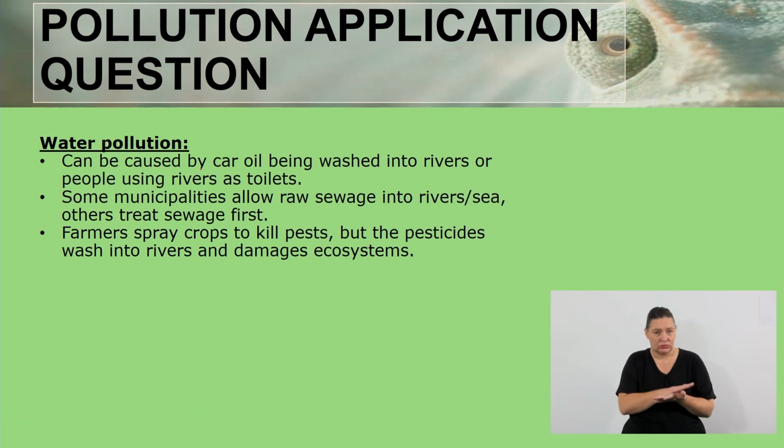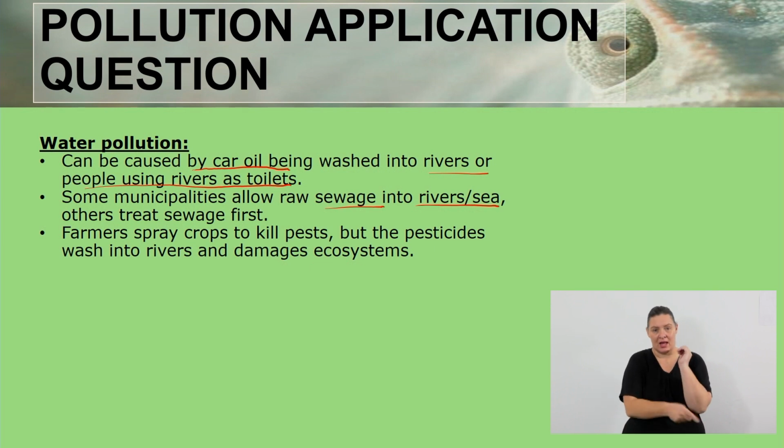Water pollution can be caused by car oil being washed into the rivers or people using rivers as toilets. Some municipalities allow raw materials such as sewage to be released into the rivers or sea instead of treating the sewage correctly. So now this can also lead to water pollution.